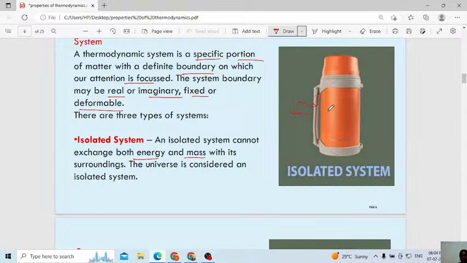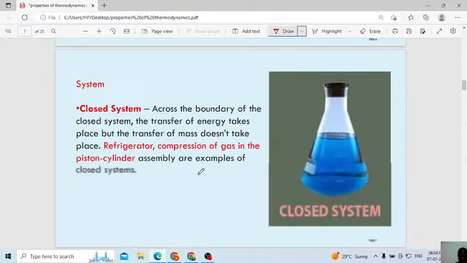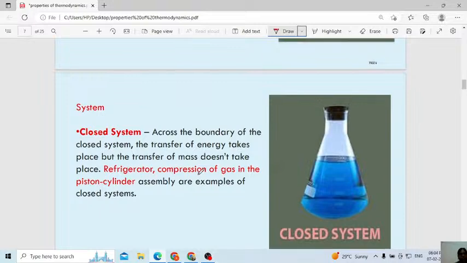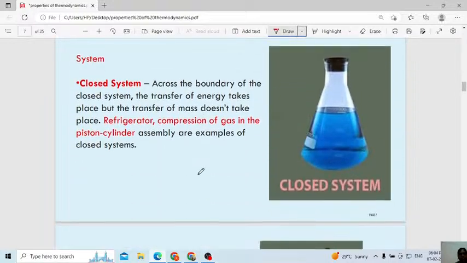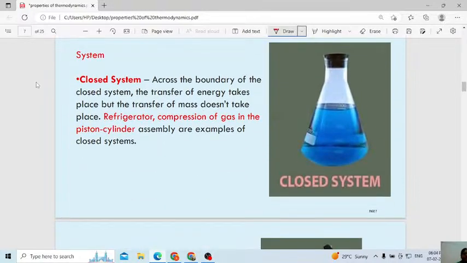You have to remember here, isolated system means it will not exchange energy and it will not exchange mass with the surroundings. It will not happen at all. The universe is considered as an isolated system. The best example is the universe. Then, having covered the isolated system, what is meant by a closed system?